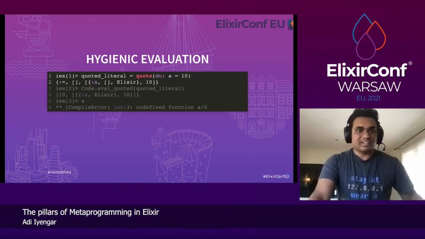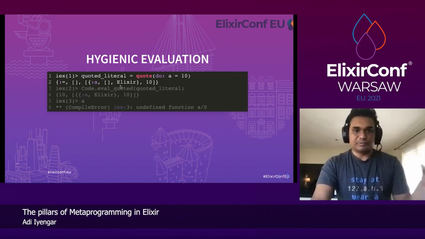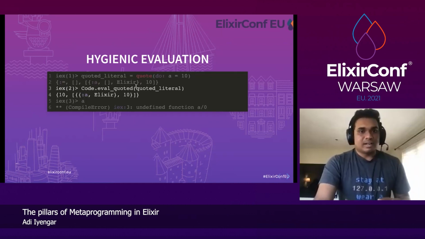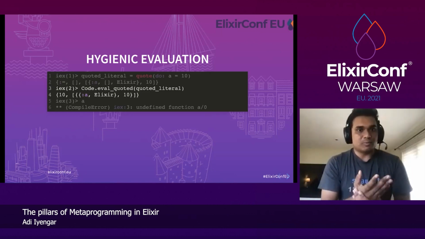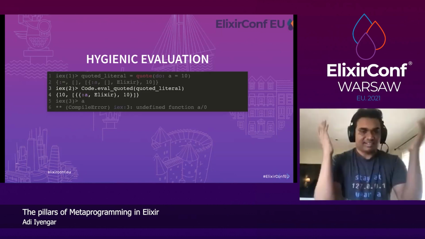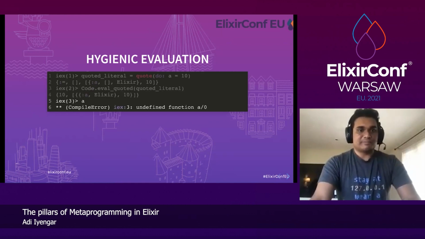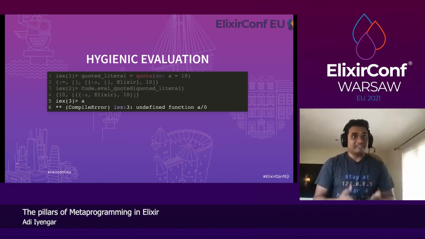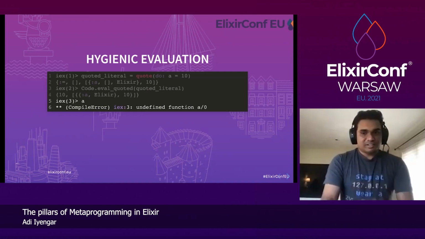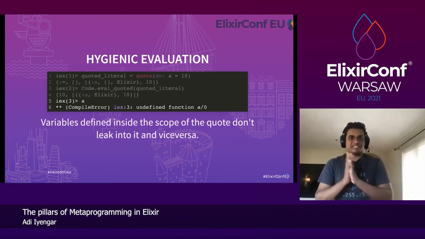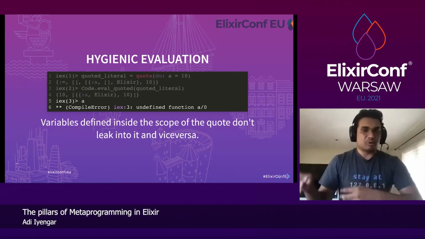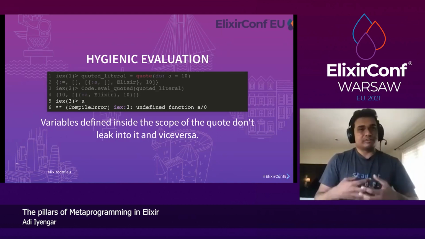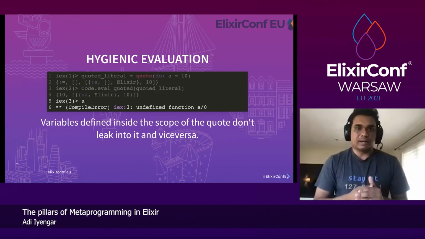So let's say quote a equals 10. Again, we get this beautiful syntax tree. If we evaluate that, it says it's successfully evaluated. But if we try to call a, we get undefined function a. So what does this mean? Variables defined inside the scope don't leak outside, and variables defined outside don't leak inside. And that's referred to as hygiene in Elixir.